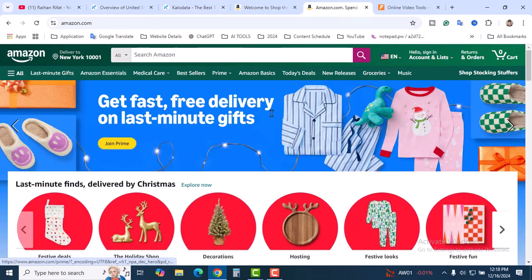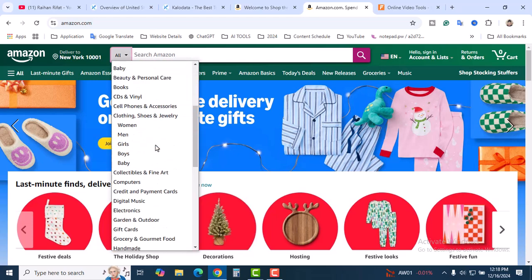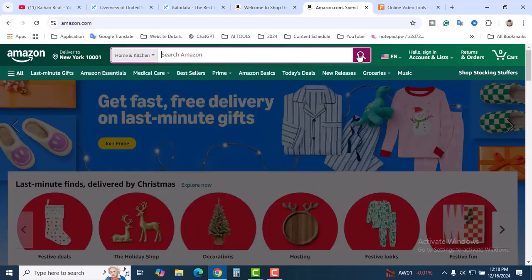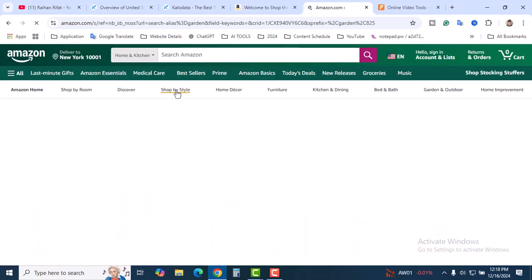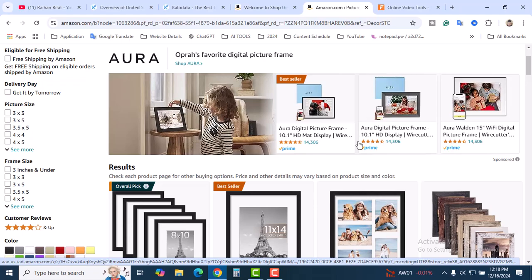And the second one is you can research on Amazon. So how can you research on Amazon? Maybe you are interested in home and kitchen, or health and household, or handmade. So click on home and kitchen and then click on search. You don't have to write anything else, and click on decor. All right guys, and this is the results.